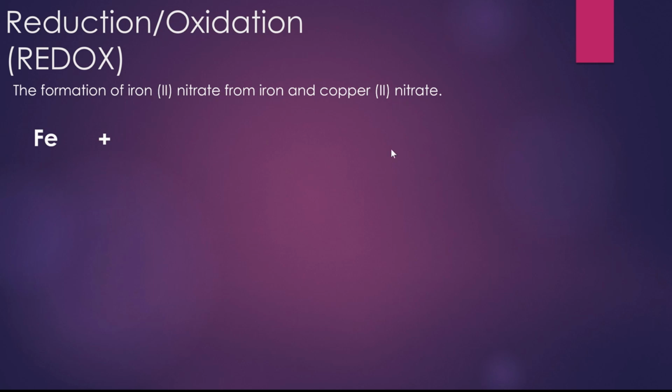There's iron by itself. Again, one of the reactants, iron. Copper 2 nitrate, there's copper, there's nitrate. And we're going to form iron 2 nitrate. I guess we're going to do the oxidation states first. So copper 2 has a positive 2 charge, nitrate has a negative 1. So put our parentheses around the polyatomic nitrate, put the 2 after it, and there we go. Elements by themselves always have an oxidation state of 0. So iron over here by itself, 0.